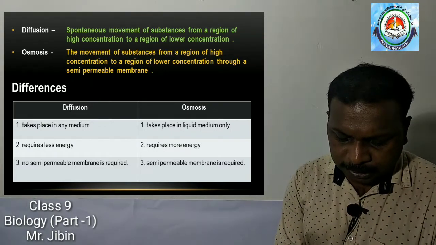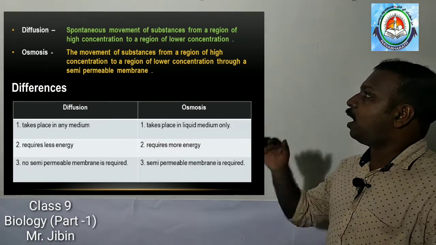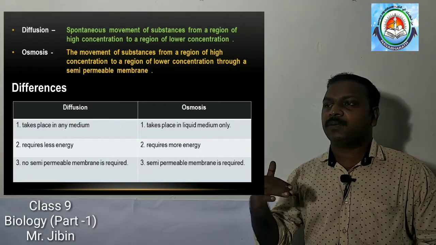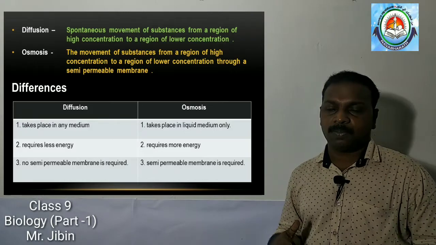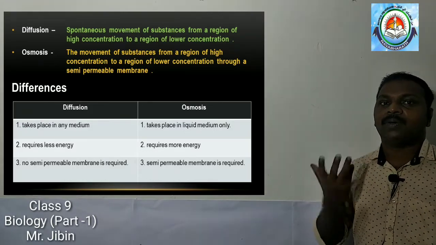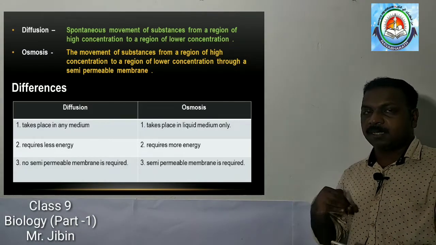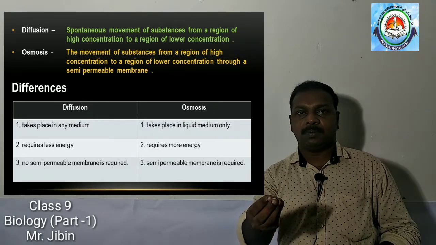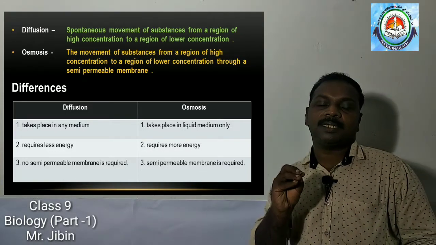Then we will see what is diffusion. Diffusion means it is a spontaneous movement of substances from a region of higher concentration to lower concentration. Just moving materials from a highly concentrated region to a lower concentrated region. Suppose inside the cell, some substances are highly concentrated, the amount is very high. Then those substances will move out, because in the outer region the concentration of those materials is very less.